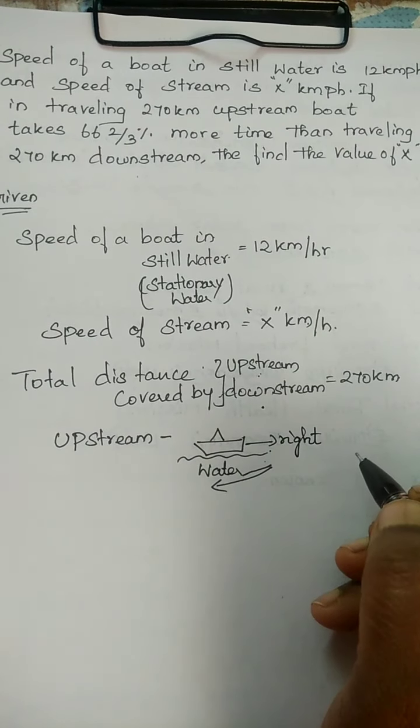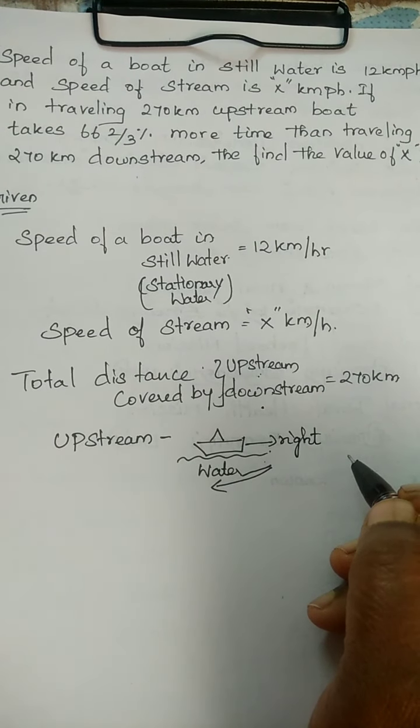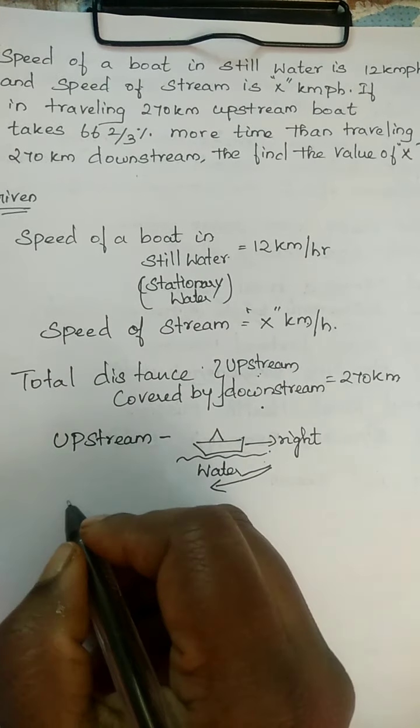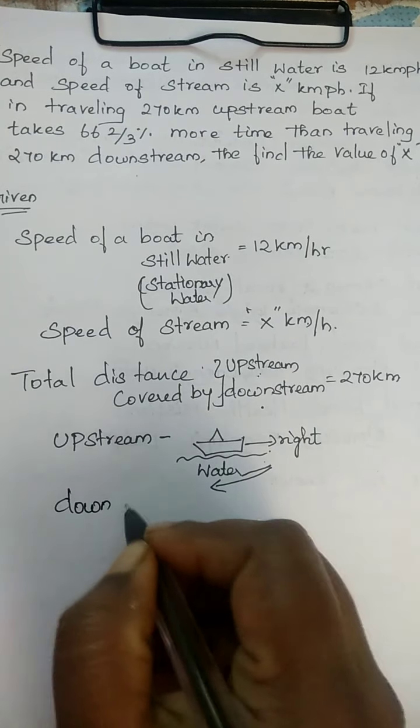So this is against the stream water flow, and this is called upstream. The ship is going against the water flow. And what is meant by downstream?